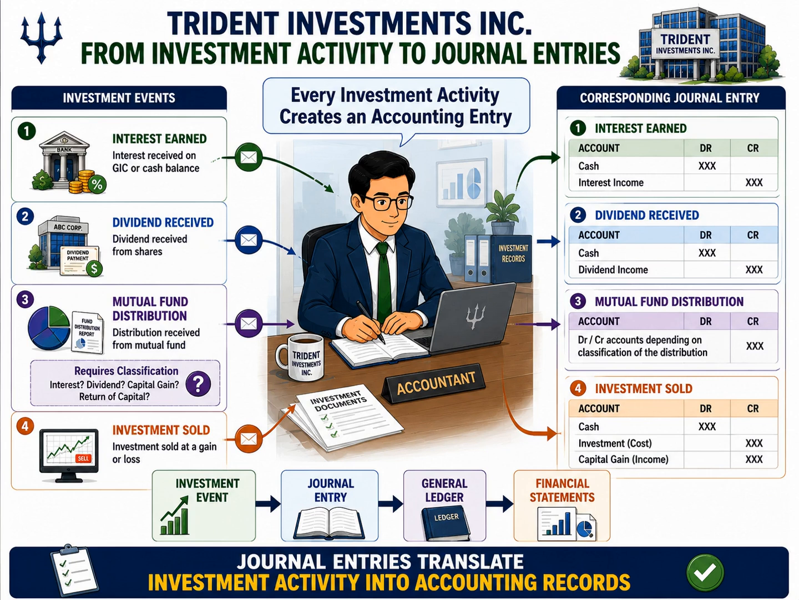The key lesson from this slide is simple. Investment transactions do not automatically become accounting records. They must first be converted into journal entries. And once those journal entries are recorded, they become the building blocks of the general ledger, the financial statements, and eventually the T2 corporate tax return. In short, journal entries are the bridge between investment activity and financial reporting.